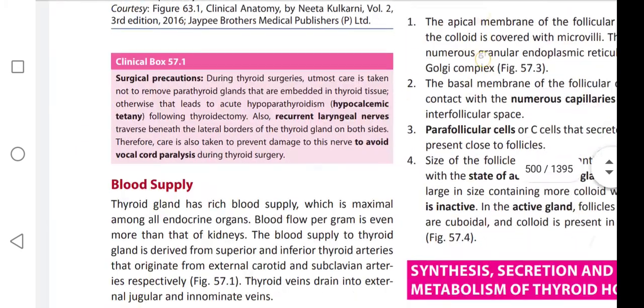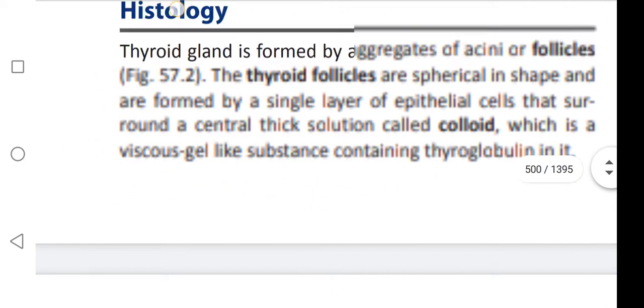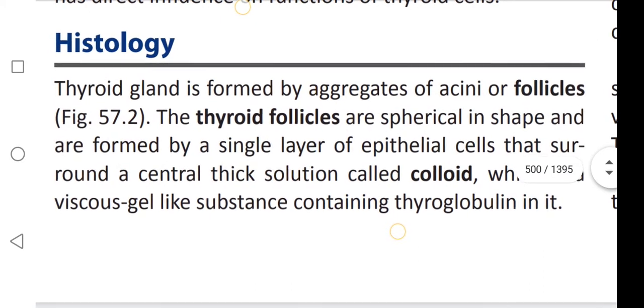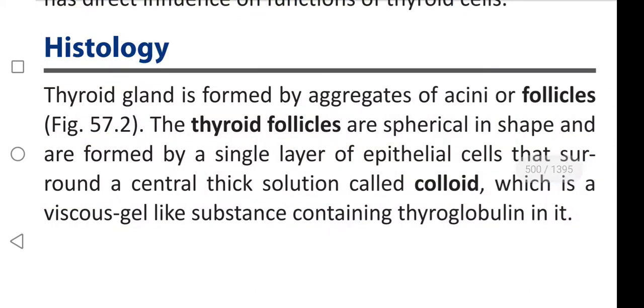Okay. Coming to questions. Which aggregates form the thyroid gland? Acini and follicles. What is the shape of the thyroid follicles? Thyroid follicles are spherical in shape.